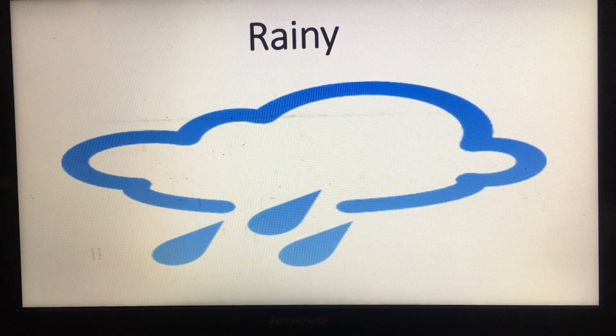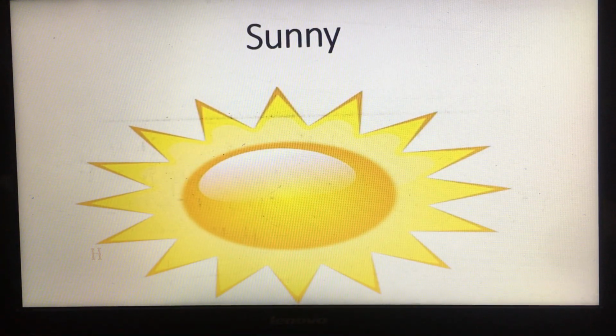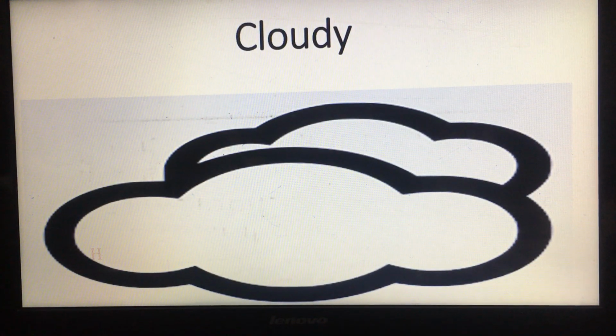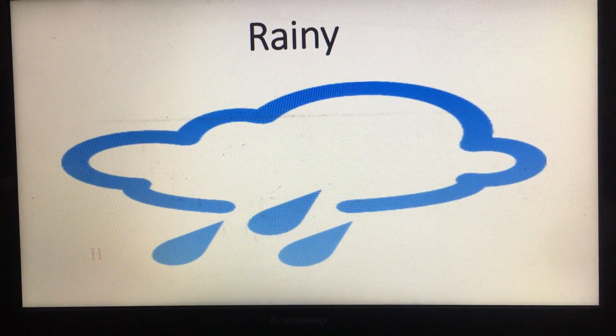So we draw 4 symbols for 4 weather descriptions. The first one is sunny. So we draw sun for sunny weather, clouds for cloudy weather, this symbol for windy weather, and cloud with rain for rainy weather. So please try to draw your symbols in your notebook.